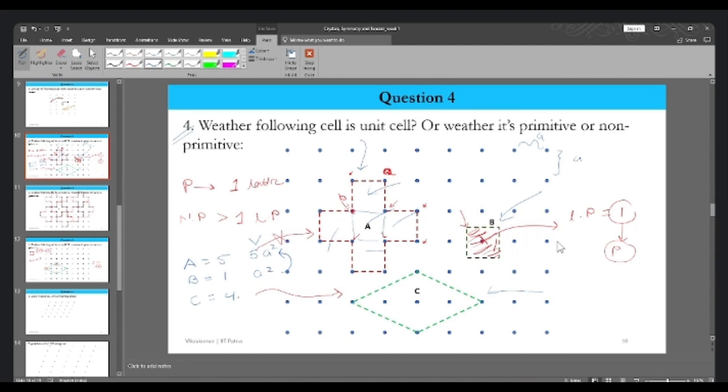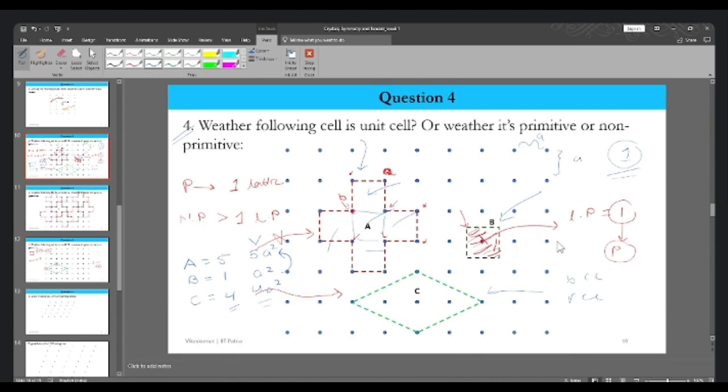What about this? Will we be able to answer this? It will be 4A square, without seeing anything, just by knowing how many lattice points are associated with this particular unit cell. So for the Voronoi cell also, in all the cases we know how much a Voronoi cell consists of: a Voronoi cell always consists of one lattice point. So whether you draw the Voronoi cell for the BCC or for the FCC, you can easily find its volume.